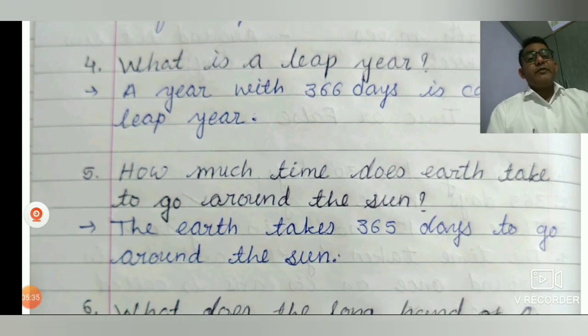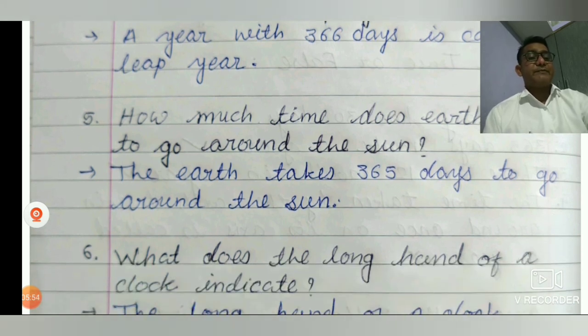Now, number 5, how much time does the earth take to go around the sun? So here the earth takes 365 days to go around the sun. Means how much time does it take for the earth to make one round? 365 days.